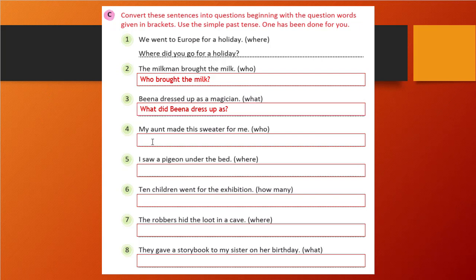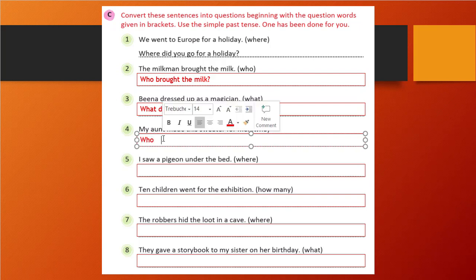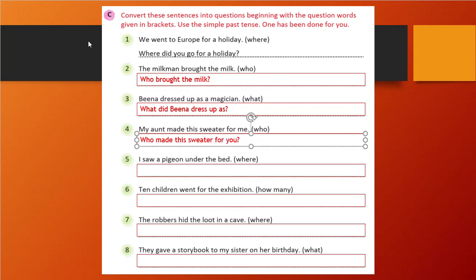Similarly, in the fourth one, you see, my aunt made this sweater for me. So we'll write who first. Then we'll write the verb in the second form, so made remains made. Who made this sweater for me? That's it. Nothing else is there. The remaining part will be the same, because we are asking the question about the noun itself, or the subject itself.